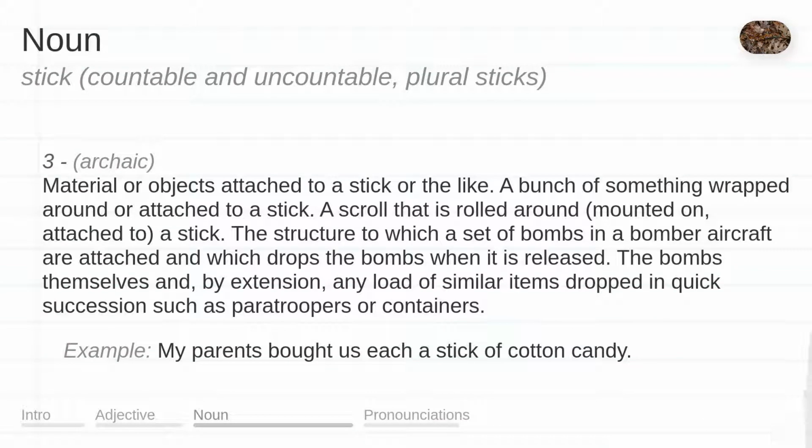Material or objects attached to a stick or the like. A bunch of something wrapped around or attached to a stick. A scroll that is rolled around, mounted on, or attached to a stick. The structure to which a set of bombs in a bomber aircraft are attached and which drops the bombs when it is released. The bombs themselves and, by extension, any load of similar items dropped in quick succession, such as paratroopers or containers. Example: My parents bought us each a stick of cotton candy.